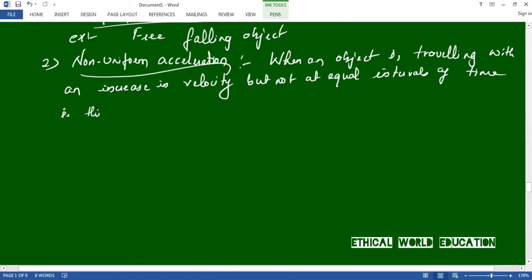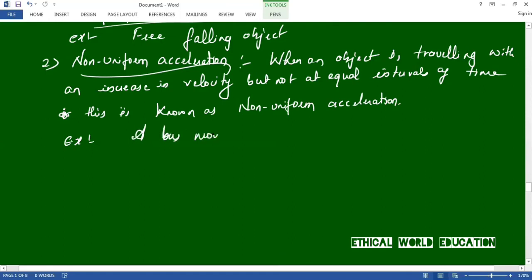An example for this is a bus leaving from the bus stop.